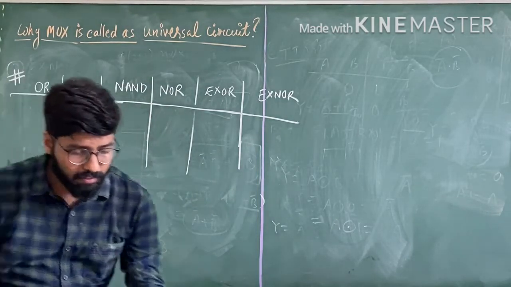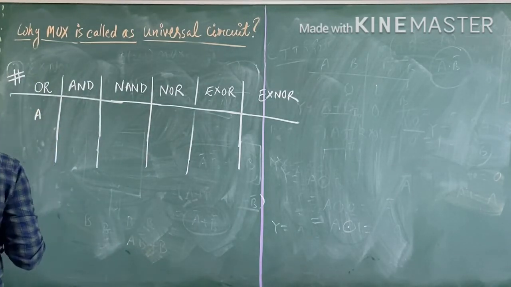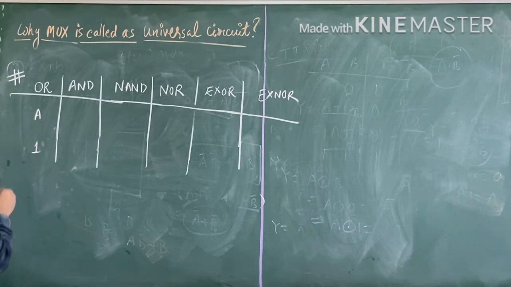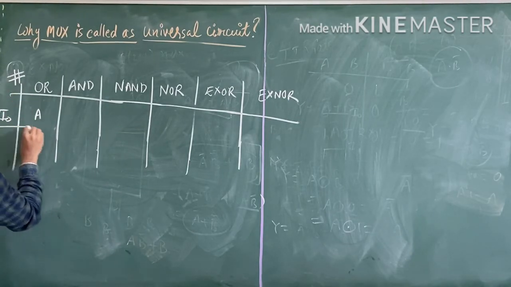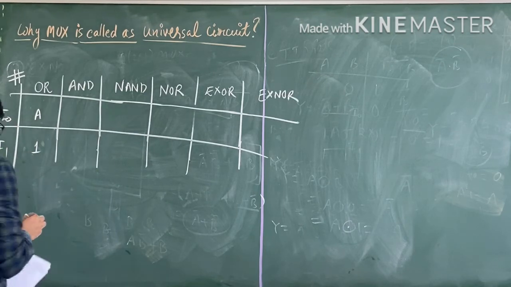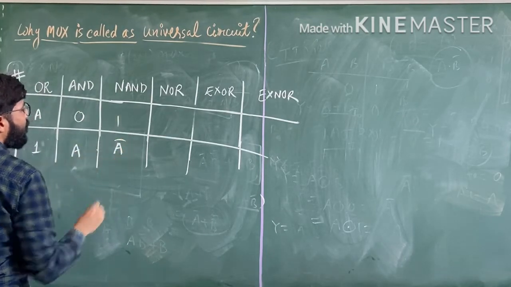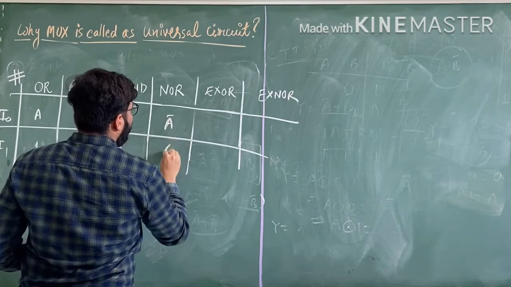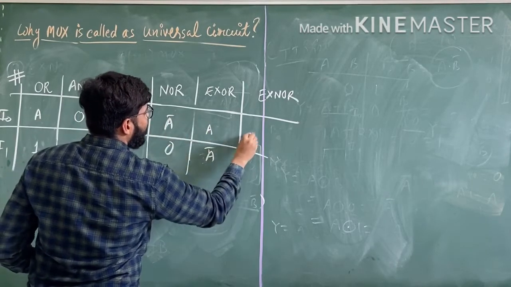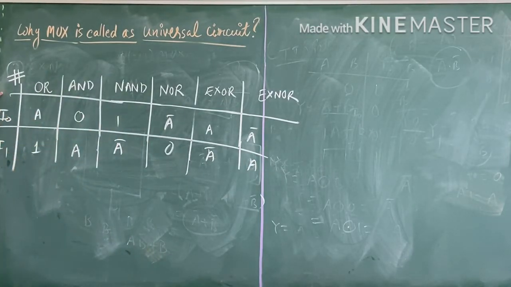Okay. So in the table you have to see that in the OR gate the value of I0 is A and I1 is 1. Okay, this is I0 and this is I1. In the AND gate we have 0 and A. This is A complement and this is 0 and this is A, and this is A complement, this is A. So this is the table of logic gate. Okay, you have to see.